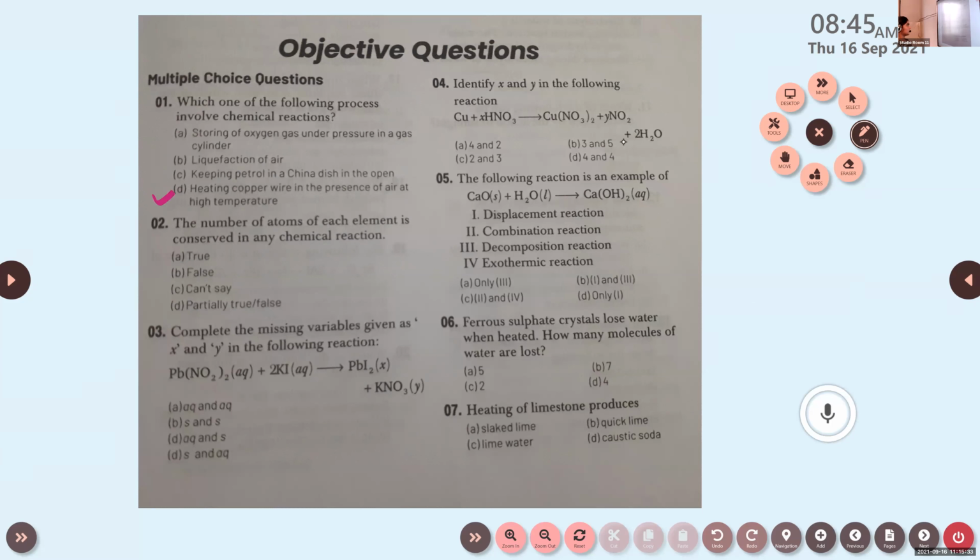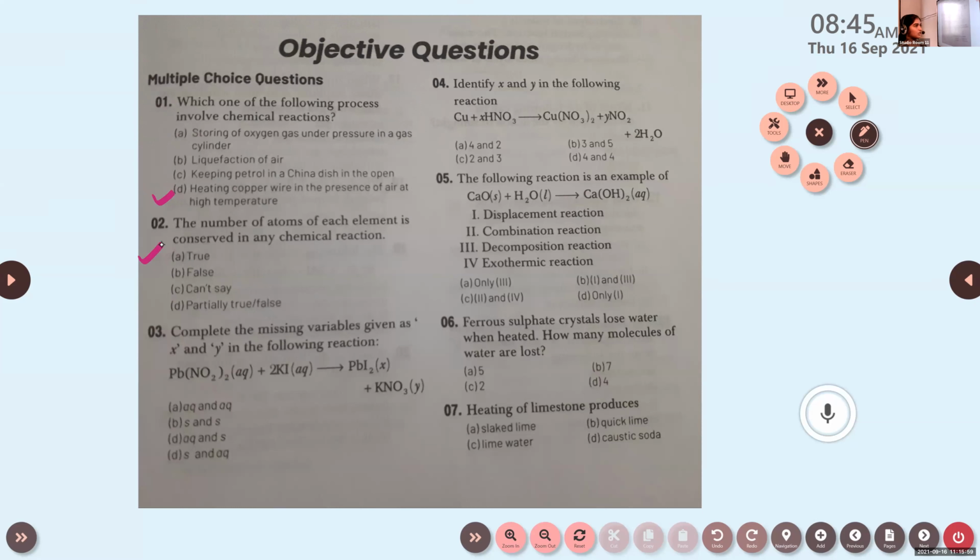Then second question. The number of atoms of each element is conserved in any chemical reaction. Is the statement true or false? Option A, true. Option B, false. Then C, can't say. D, partially true or false. What's the correct answer? True. Yes, it's true, right? That's why we are balancing chemical equations.